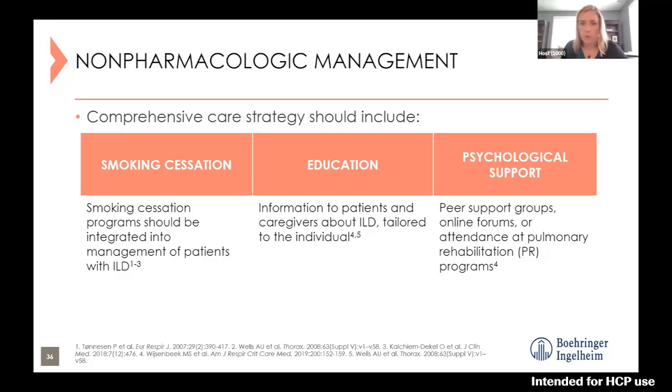Psychological support in the form of peer support groups. There's online support groups, and really pulmonary rehab may be an ideal setting in which to provide education and the psychosocial support that these patients need. They may meet other people dealing with a similar disease or the same disease as them, and having the opportunity to tailor the specific information that that patient needs.